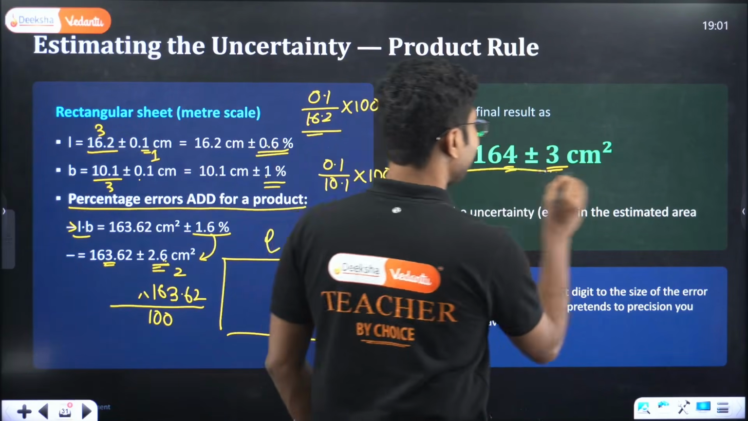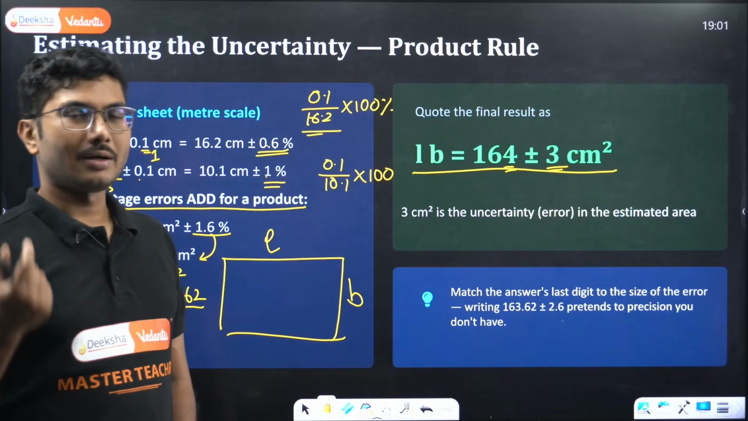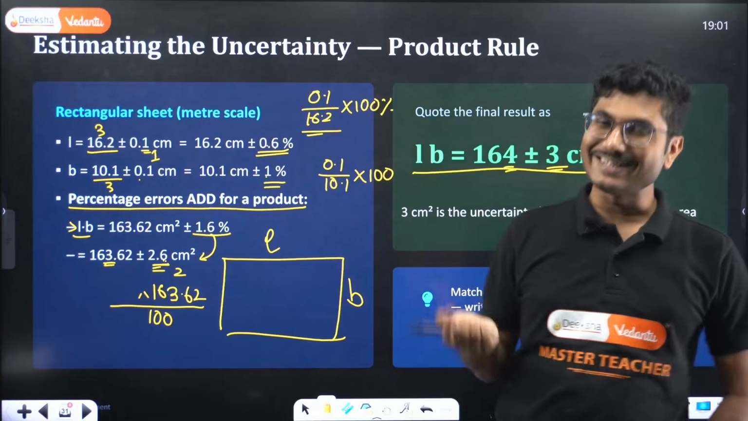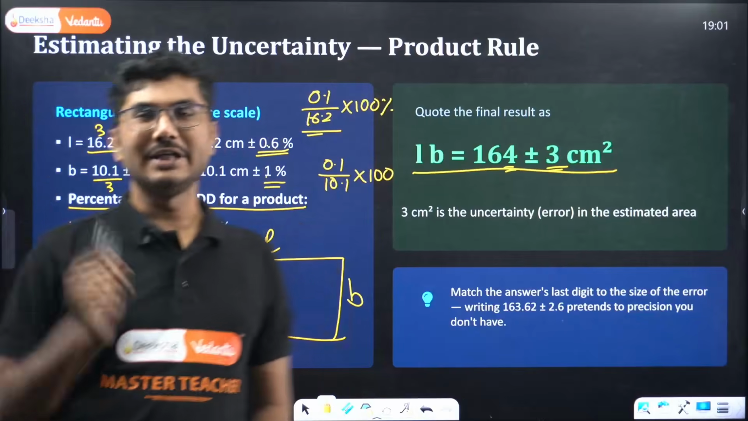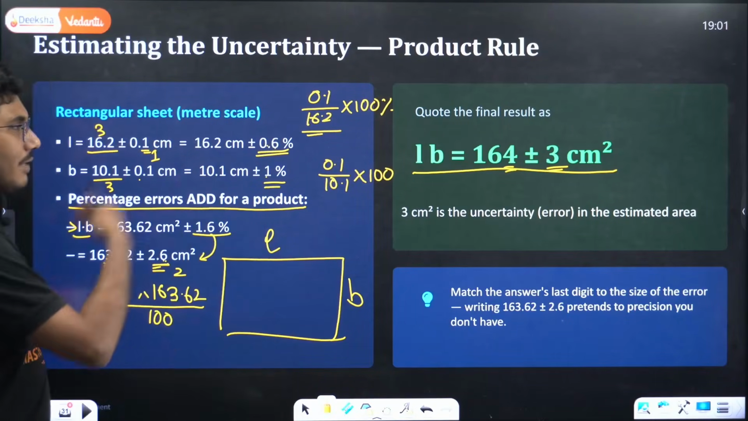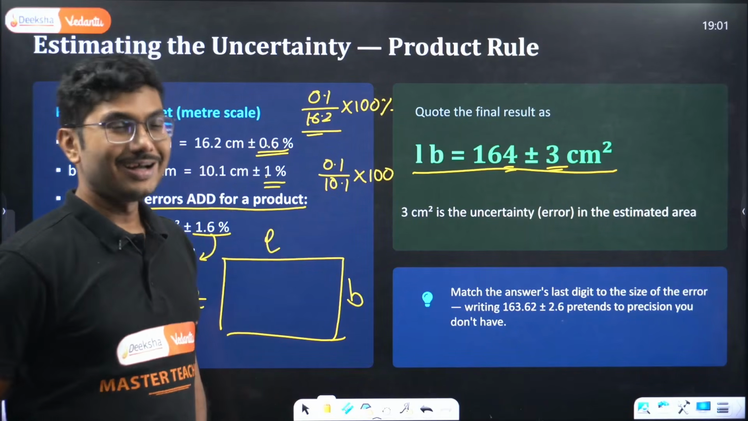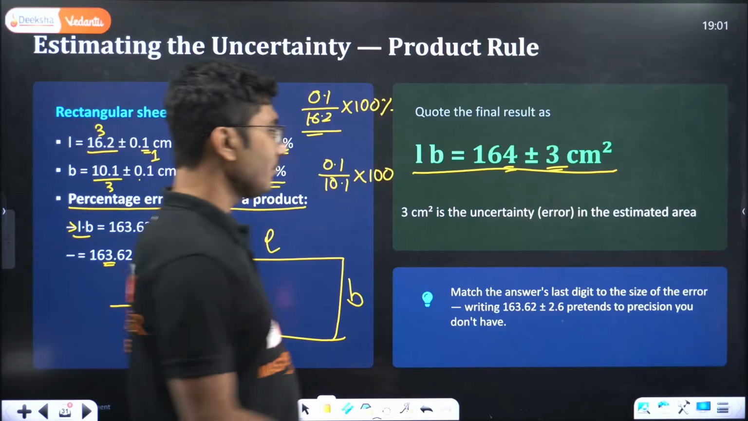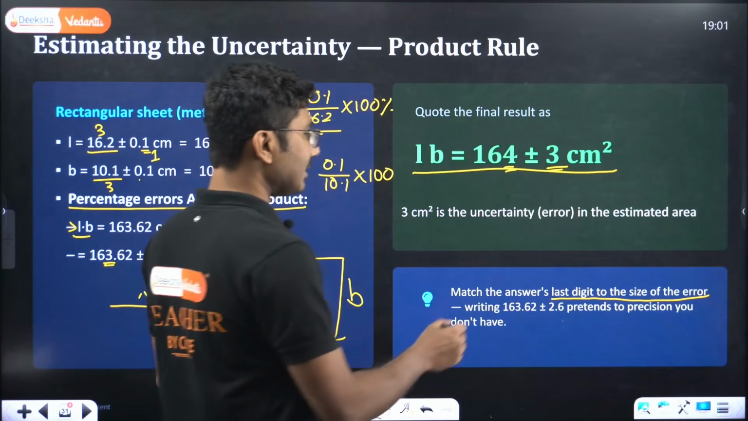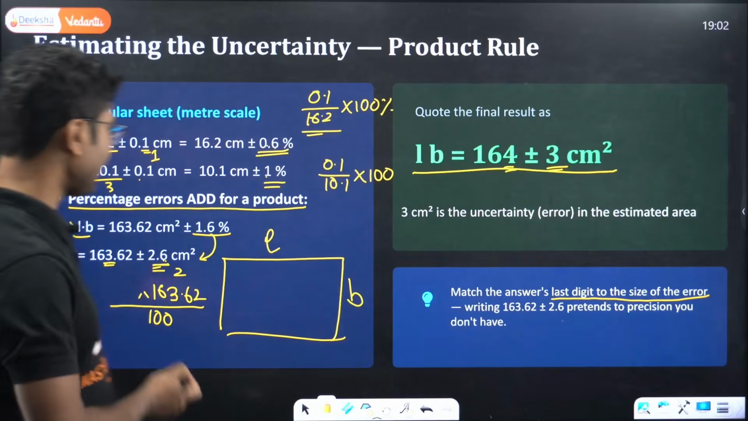So this is a very tricky, typical question asked mainly in JEE, but who knows, this is a part of the syllabus. Maybe in future you might see similar questions in KCET as well. But in JEE level exam, NEET level exam, this kind of questions are very, very common. So you convert everything into percentage, then you convert them back into the value and then take the least significant figure. Match the answer's last digit to the size of the error, and writing more digits pretends to a precision you don't have. So you should not write your answer like this.